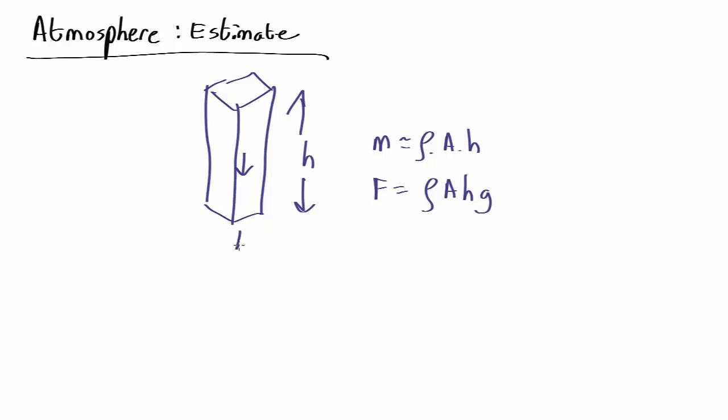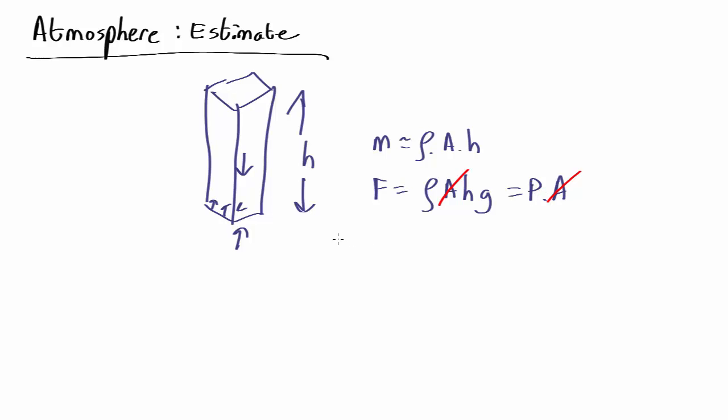And that's going to be balanced by an upward force, so the air doesn't collapse. The upward force is going to be coming from the pressure at the bottom. So it's just going to be equal to the pressure at the bottom times the area. So cross-sectional area cancels out, and we find that the pressure at the Earth's surface is just what is required to support the weight of all the air above you, which is the weight of all the air above you per unit area times g.